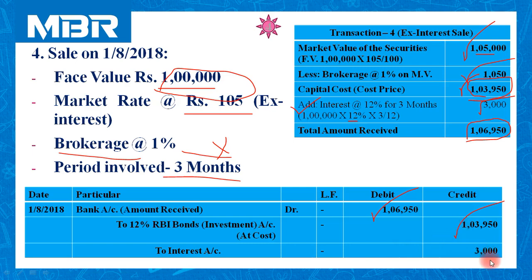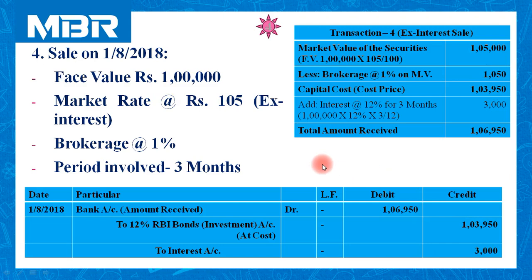So in this way we can pass the journal entry for the transaction of sale. Now post this journal entry into the ledger, and in ledger posting we need to pass the effect of the transaction of sale on